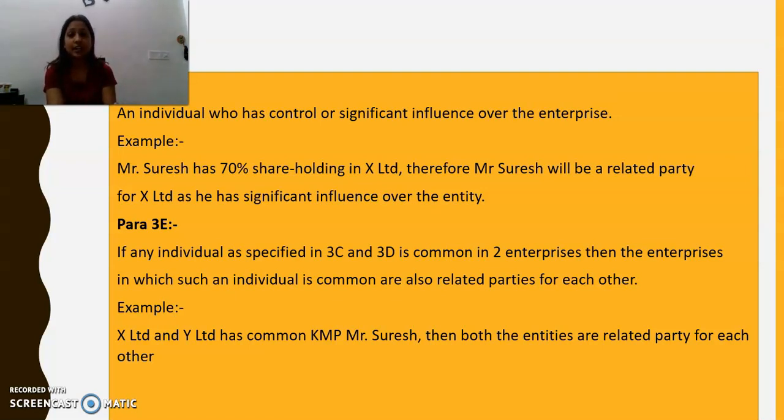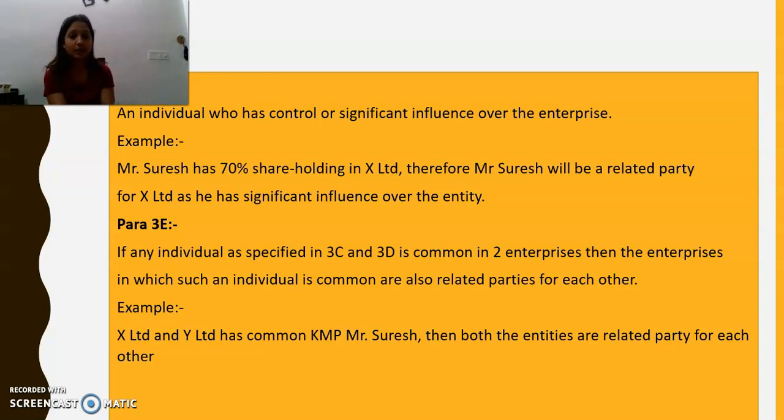Now paragraph 3E: if any individual as specified in paragraph 3C and 3D is common in two enterprises, then the enterprises in which such individual is common are also related party for each other. What it means is that if persons specified in paragraph 3C and paragraph 3D are common between two enterprises, suppose there is a person A who is working as KMP in X Limited, and the same person A also has a significant influence in Y Limited. Now X and Y Limited are going to be related party for each other.